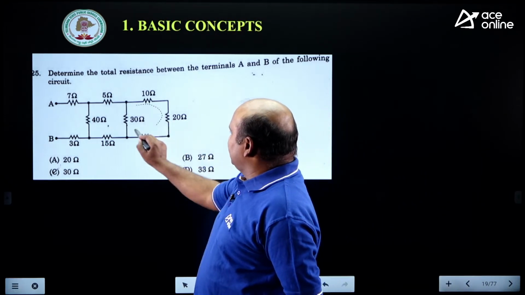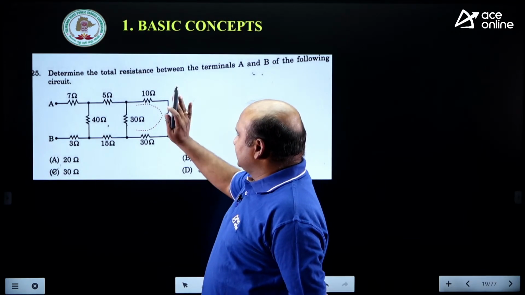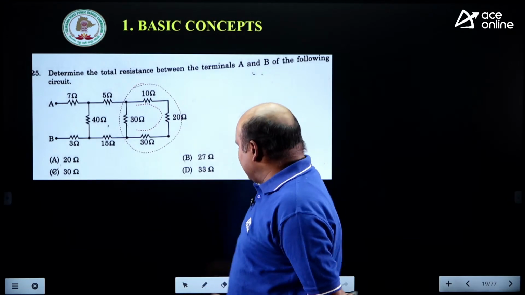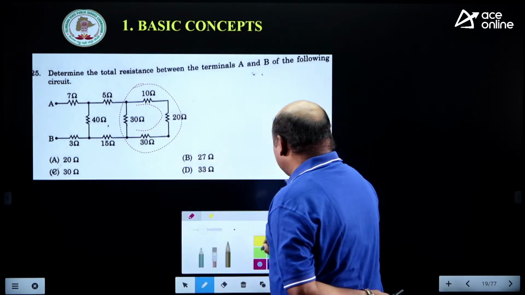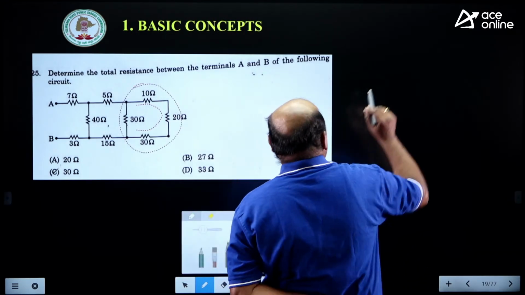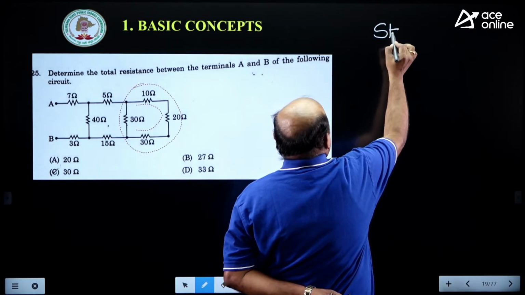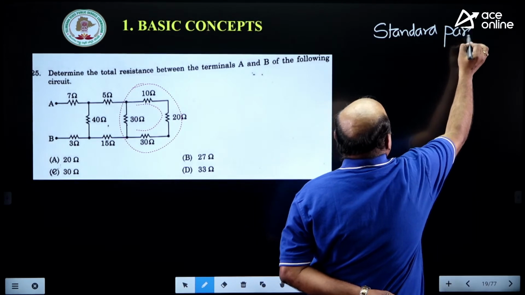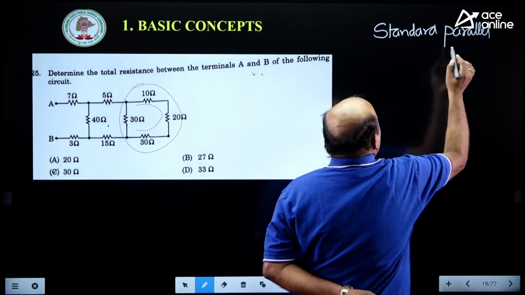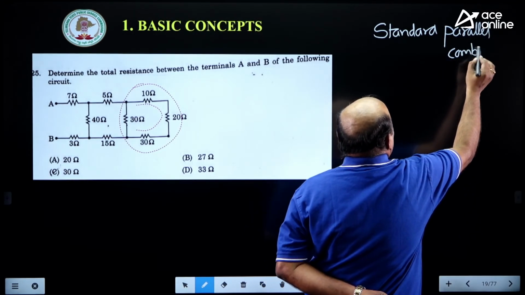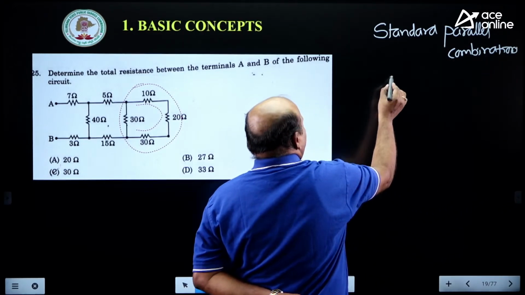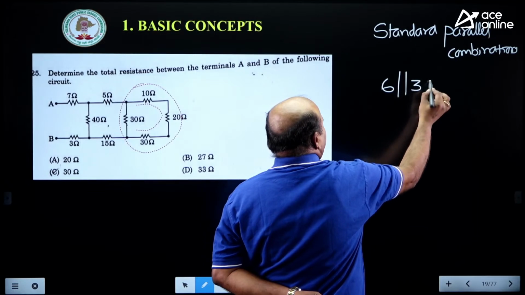These three are in series. 60, 60, 30, 20. You know that standard combination. You remember the standard parallel combinations. 6 parallel with 3 is 2.